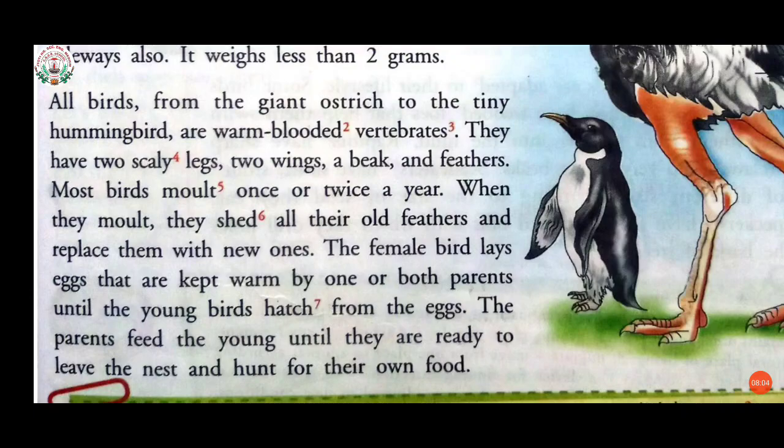They have 2 scaly legs. What is scaly, students? Having scales. It means thin plates of hard material covering the skin of animals. So scaly legs, 2 wings, and a beak and feathers. Most birds molt. And now what is the meaning of molt? Lose feathers before new ones grow.